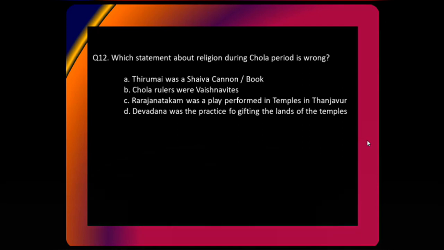Which statement about the religion during the Chola period is wrong? A. Thirumai was a Shiv canon. Canon means book. B. Chola rulers were Vaishnavites. C. Rajanatakam was a play performed in temples in Thanjavur. D. Devdana was a practice for gifting the lands to the temples.